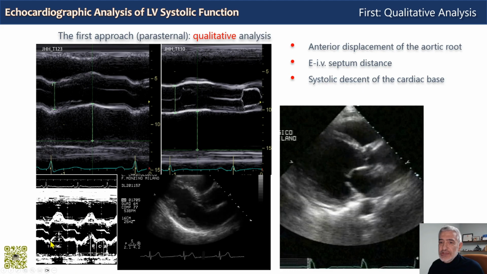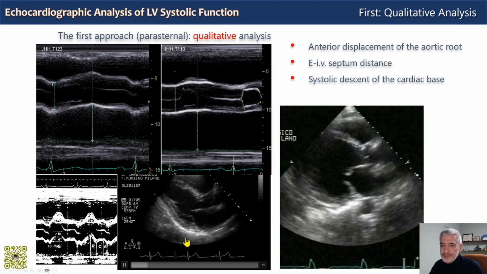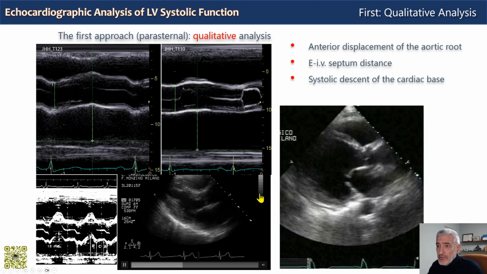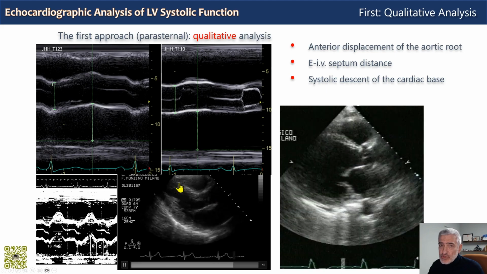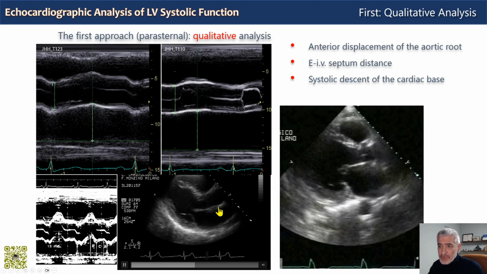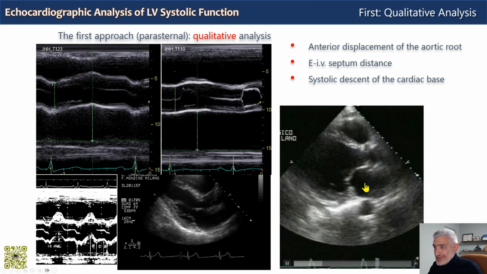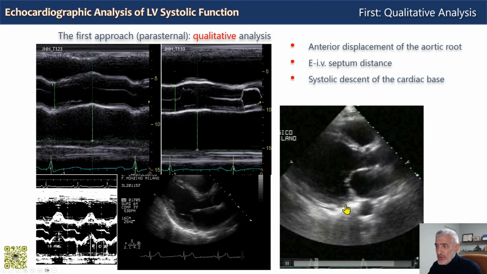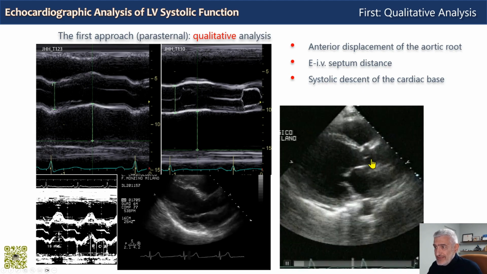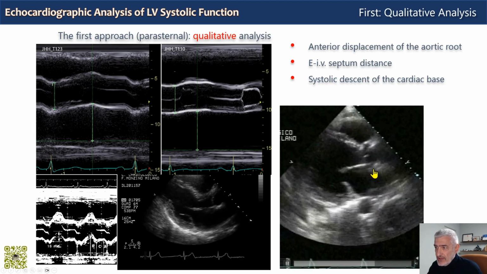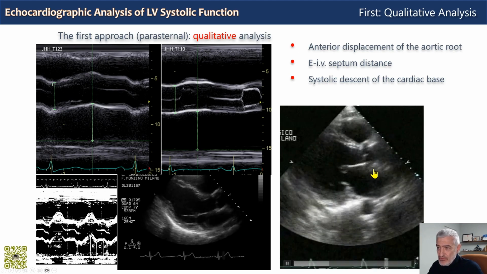Again, this is a normal subject. You can appreciate it better. Again, compare here this anterior movement of the aortic root in this normal subject, as we said, with normal stroke volume, with this patient with severe dilated cardiomyopathy, severely reduced stroke volume. Look at the anterior shift of the aortic root. It's only a few millimeters, as we said, almost non-existent.